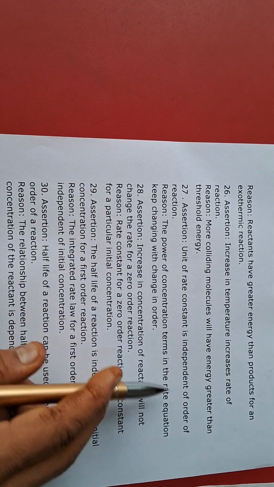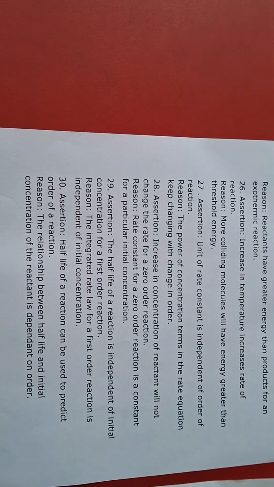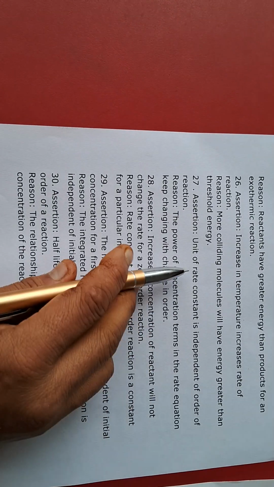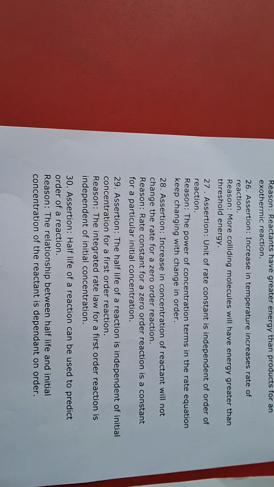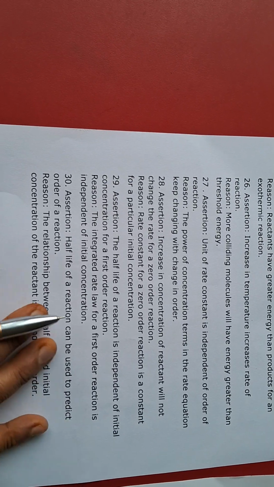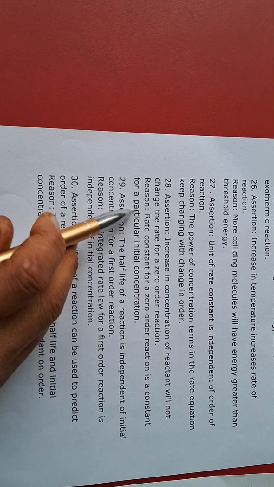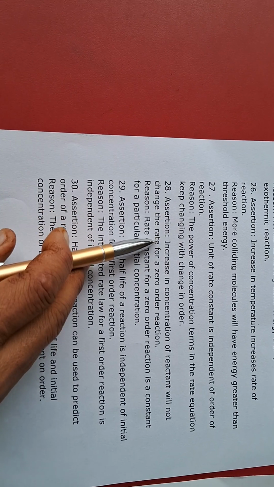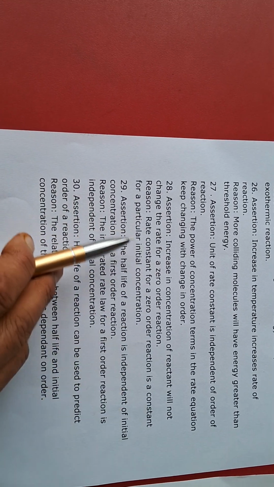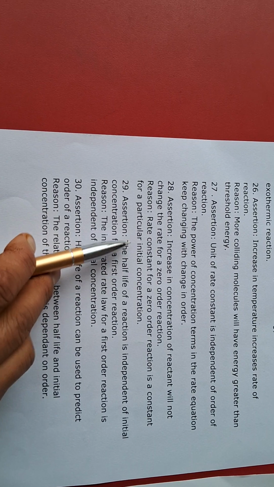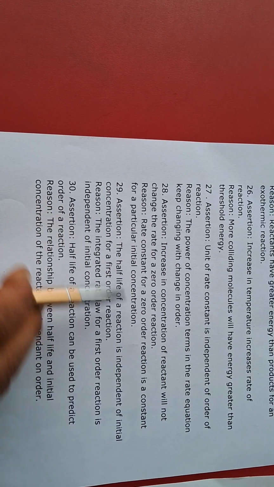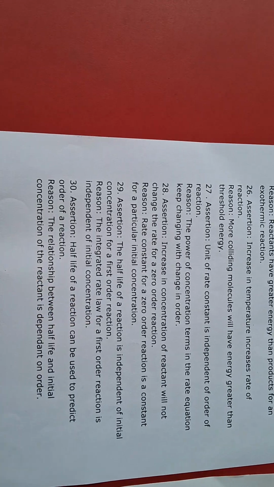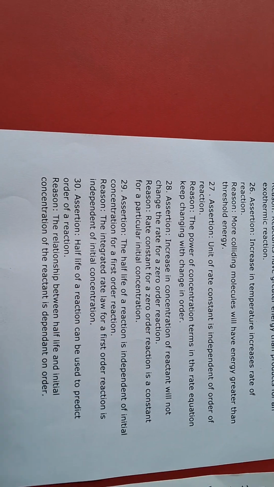Assertion, the unit of rate constant is independent of the order of the reaction. Okay, now the unit of rate constant being independent of the order of reaction is wrong, so D. The assertion is wrong, then the option will be D. Okay, blindly you can put D if the assertion is wrong. Now assertion, increase in concentration of reactant will not change the rate for a zero order reaction. Reason, rate constant for a zero order reaction is constant for a particular initial concentration. Both are correct but this is not the correct explanation.